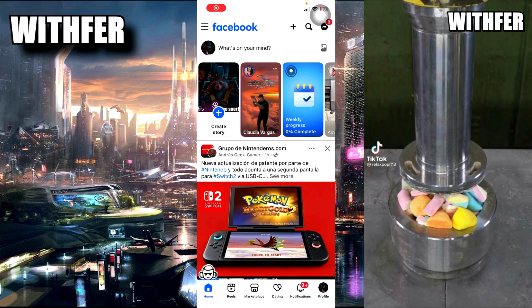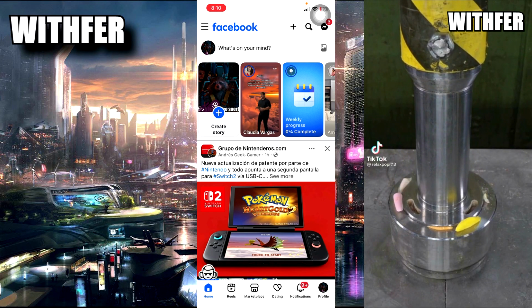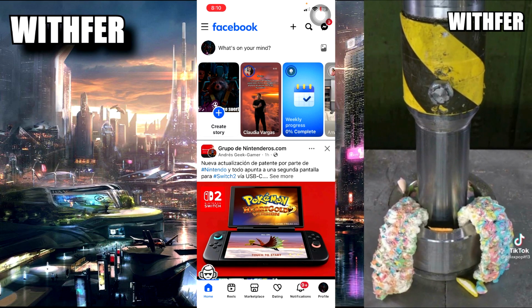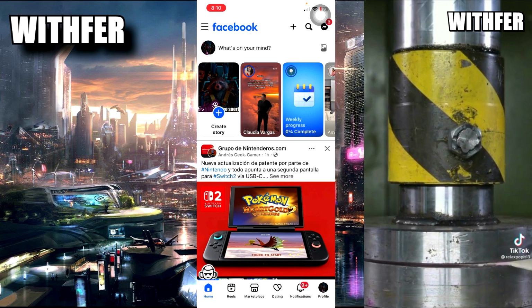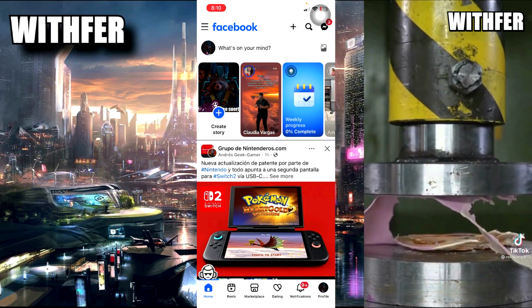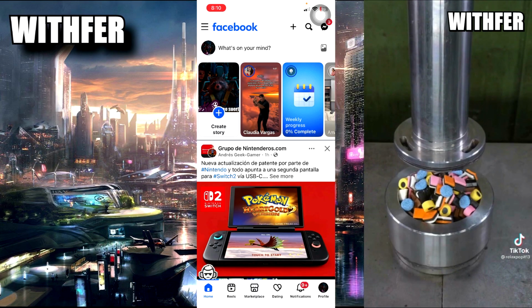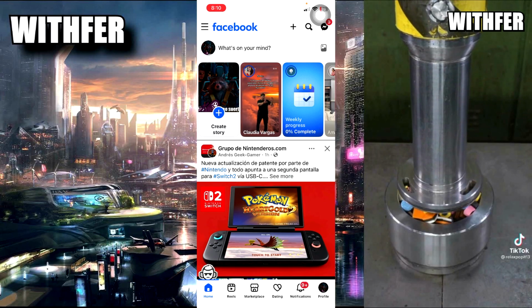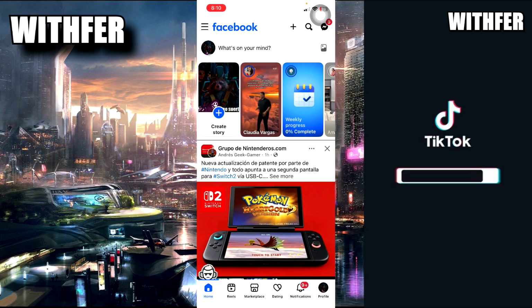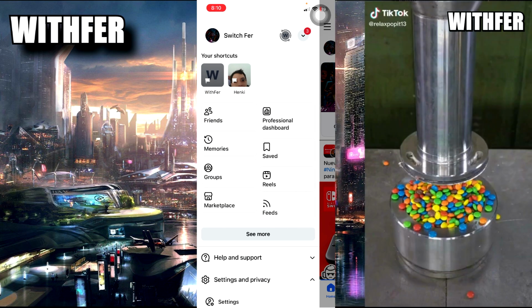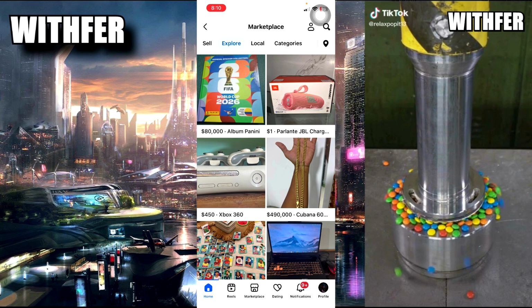Hello everybody, today I want to talk with you about how to remove Marketplace from Facebook on iPhone. Now I just want to say that it is not possible to delete Marketplace, okay? Because it is not an app, it is a function, a feature inside Facebook. If you want to disappear from Facebook Marketplace, you only need to delete your post, okay?